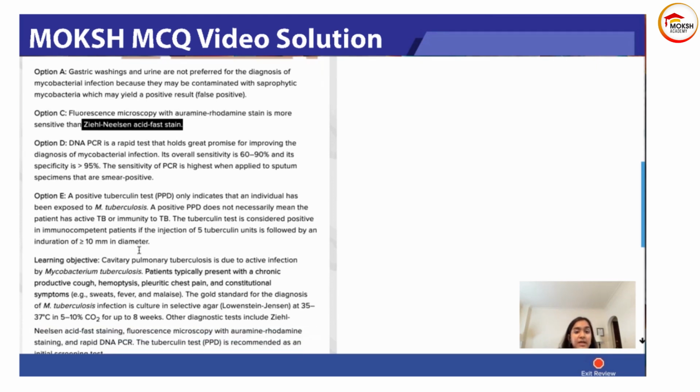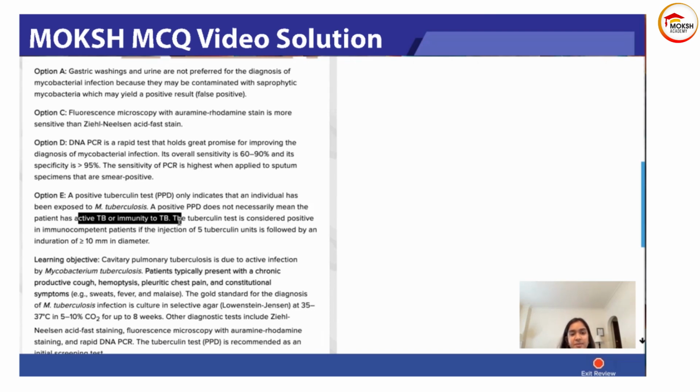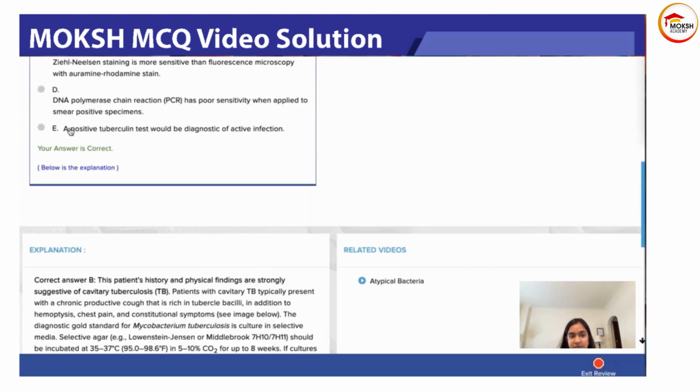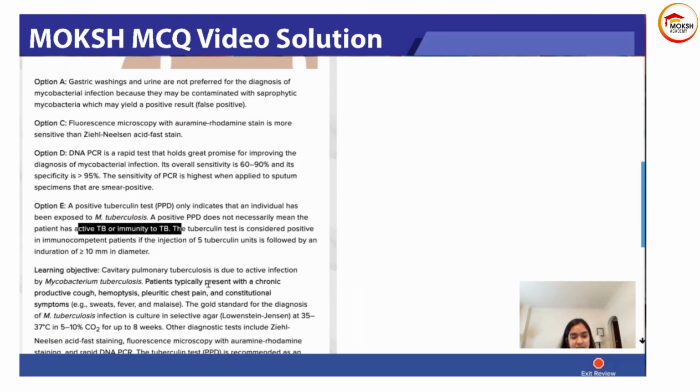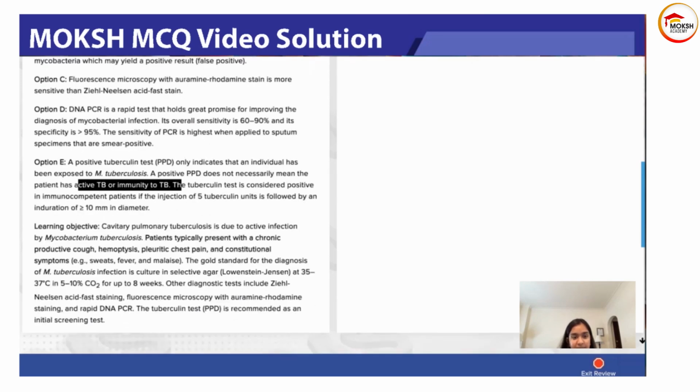And a PPD only indicates the patient has been exposed to MTB. A positive does not mean the patient has active TB. So that was something to pick up on here. So they said that a positive PPD would be diagnostic of an active infection, which is not true. It just means that the patient has at some point of time been exposed to the bacteria.